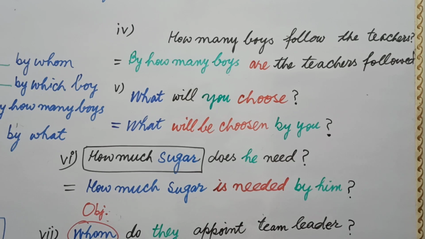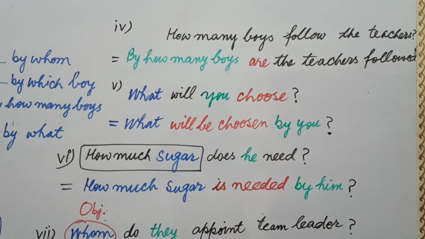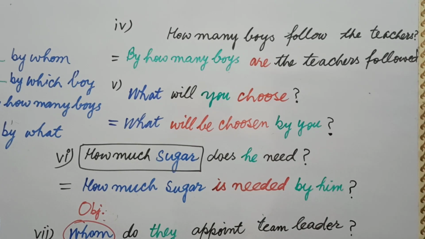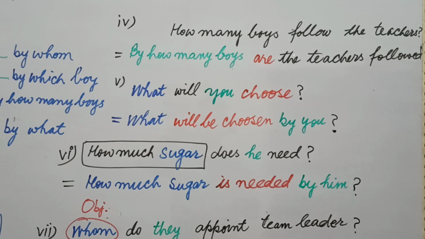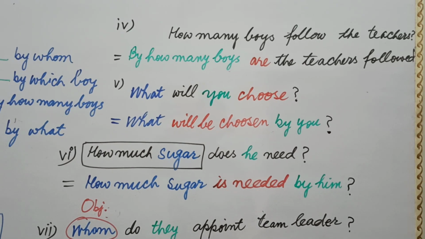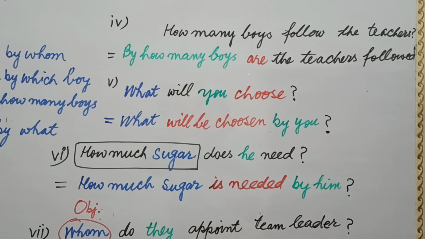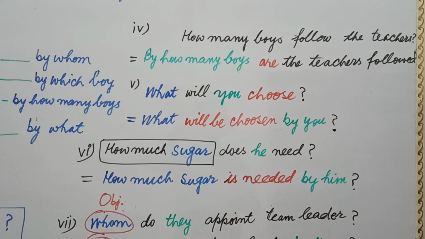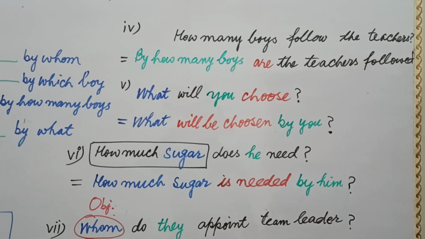How many boys, what's the object? The teachers is placed before followed, the third form. And you know, the helping verb is used between a question word and the subject that used to be an object. Okay, by how many boys are the teachers followed? This is the answer of your active voice into passive voice.